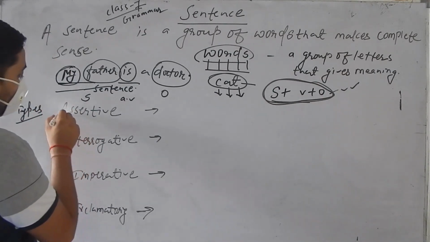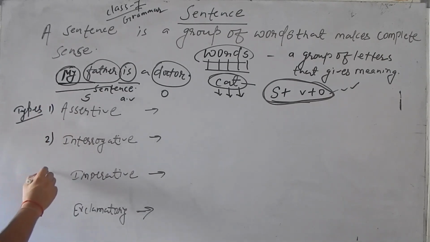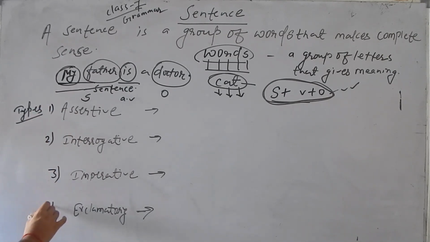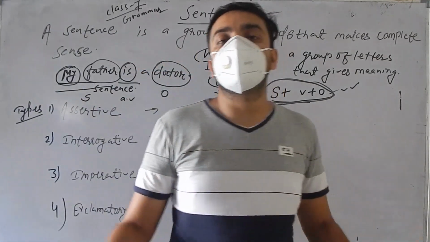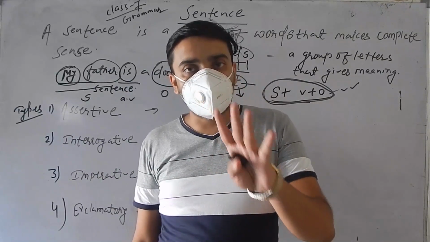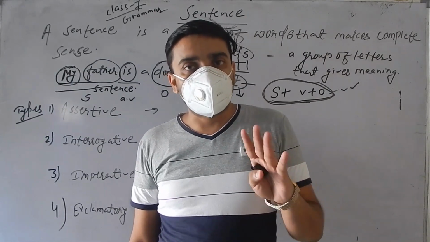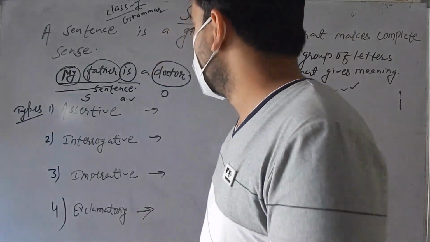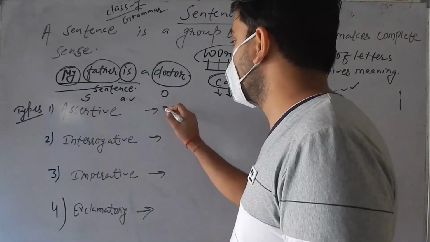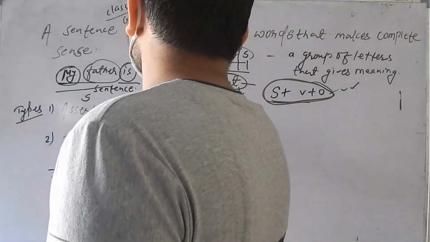Types, sir? The first type is assertive, second type is interrogative, third type is imperative, and fourth one is exclamation. So there are altogether 4 types of sentences. What are the types? Assertive sentence, interrogative sentence, imperative sentence, exclamatory sentence. And now first we are going to see about assertive sentence. Assertive sentence is also called a statement sentence.